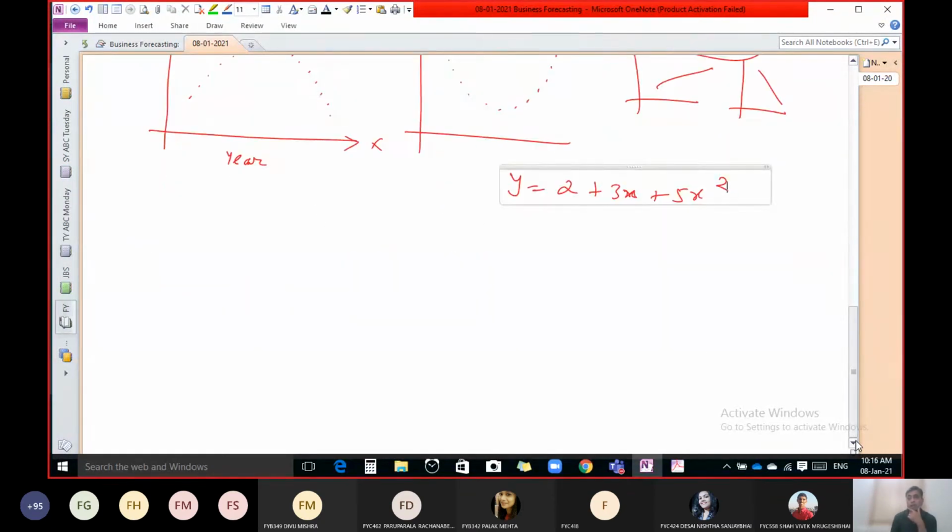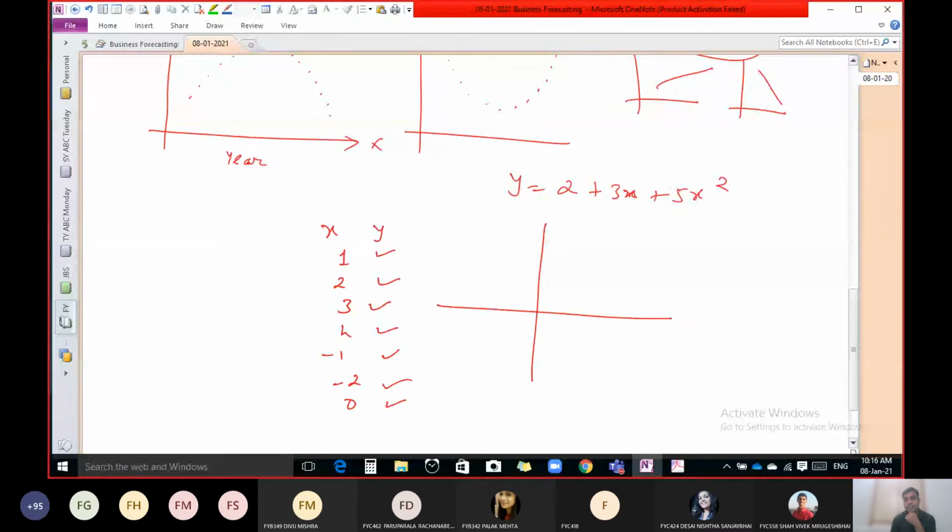How to draw the graph for this? Let us put x equal to 1, find out y. Put 2, find out y. Put 3, find out y. 4, minus 1, minus 2. You can put 0. So a number of values are there. And now plot these points on graph paper.